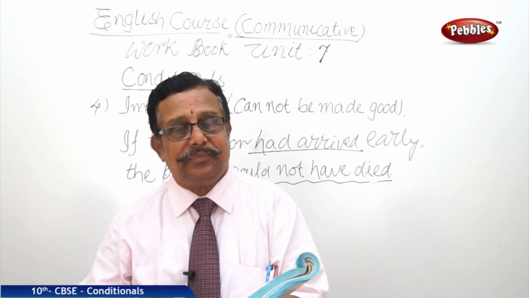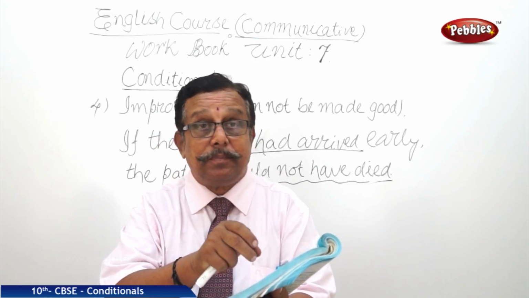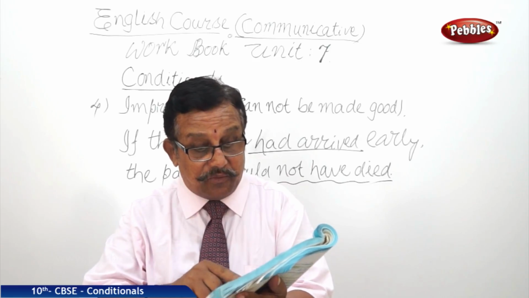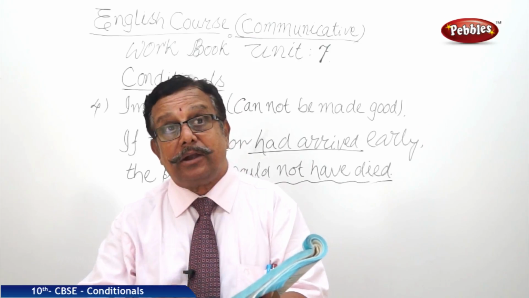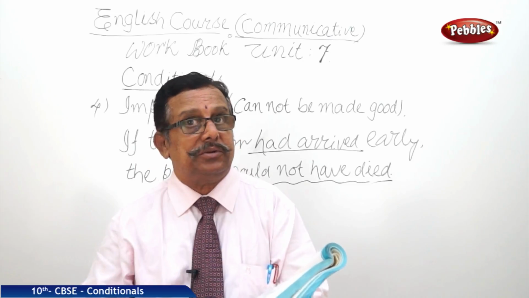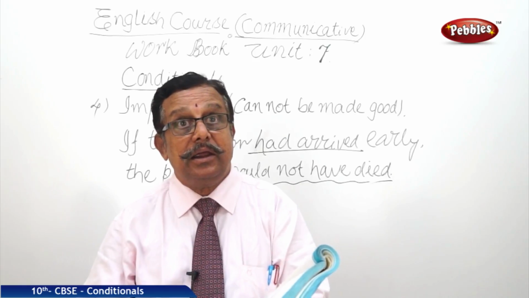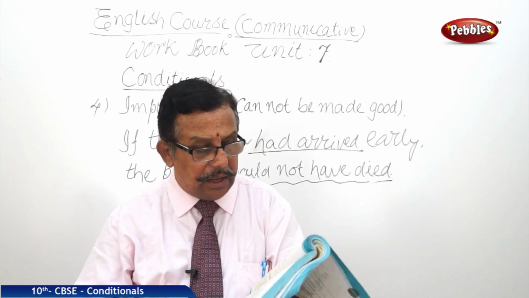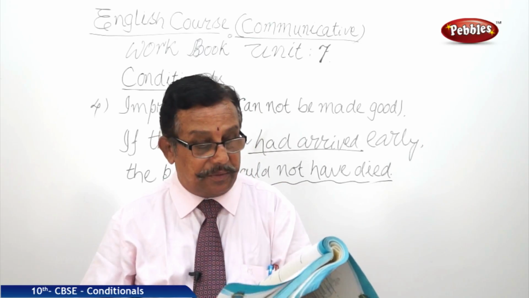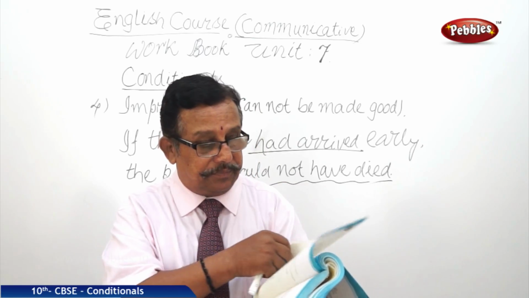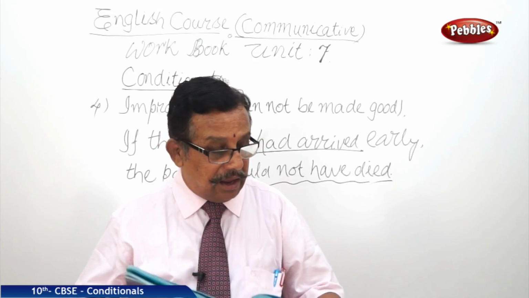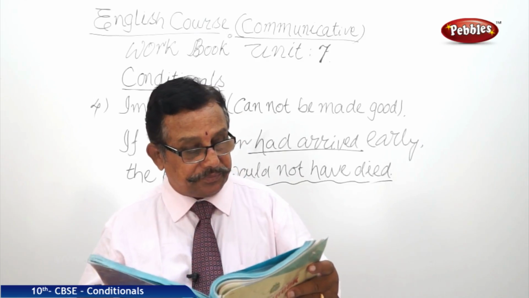If we had, that way it is past perfect we are showing, and here also past perfect. Would plus have plus past participle we are using in the verb. Here, if plus past perfect. All this we have already discussed, so filling up all these is very easy for you, and I am not spoon feeding. You can do all. And under G, what you have is, if you understood well,